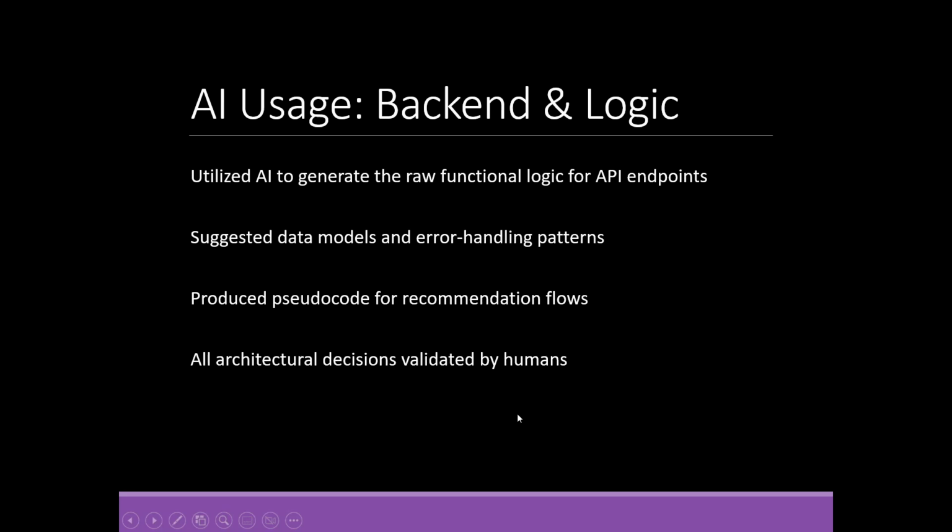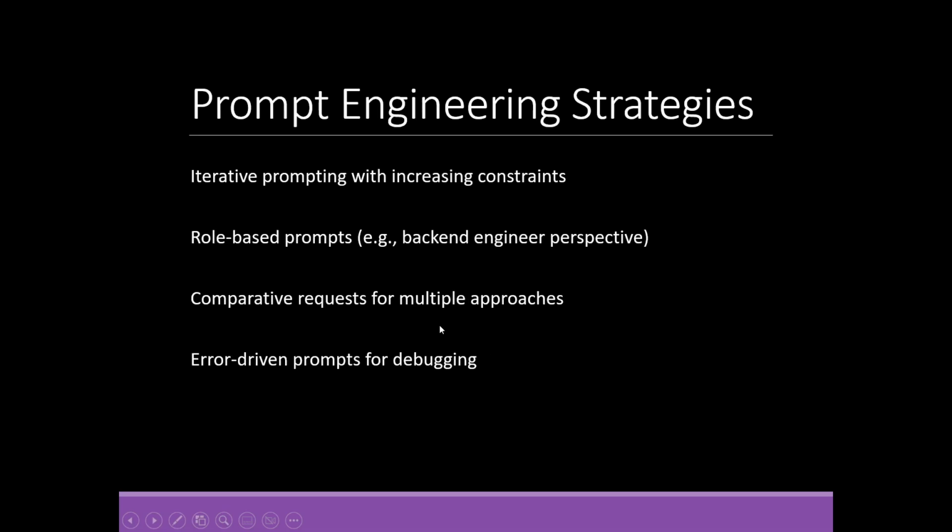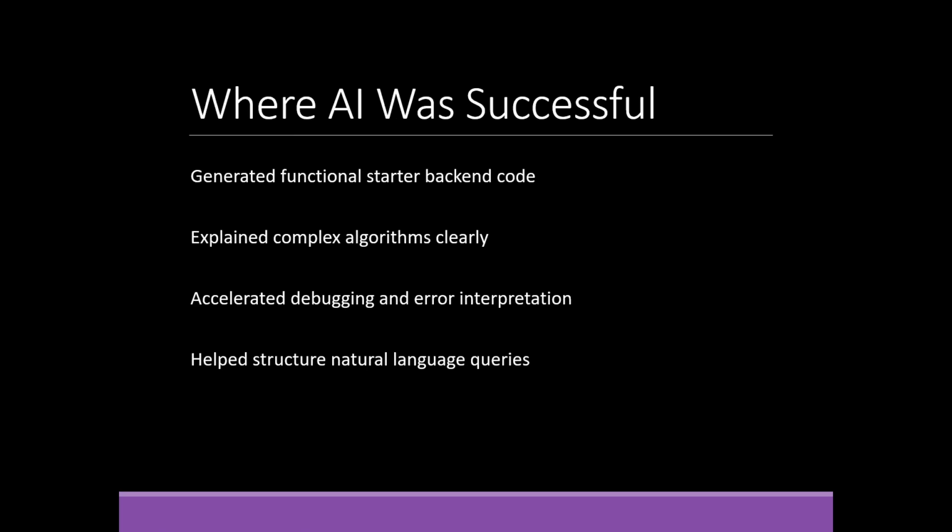For the backend and logic, we used AI to generate the raw functional logic for the API endpoints, suggested data models and error handling patterns, and produced pseudocode for recommendation flows. All architectural decisions were validated by us. Prompt engineering strategies: iterative prompting with increasing constraints, role-based prompts, for example, act as a backend engineer, comparative requests for multiple approaches, and error-driven prompts for debugging.